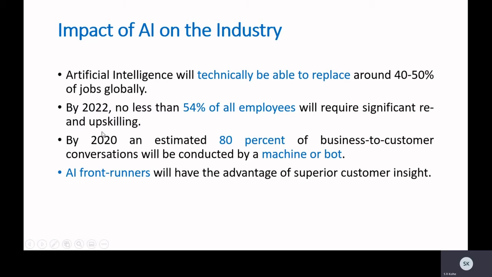So therefore we are studying this course and related courses. Also we know that by 2020 an estimated 80% of business-to-customer conversations will be conducted by machine or bot. So automation will be there and we are experiencing that right now, that conversations have been automated. We will have to be AI front runners so that we can take advantage of the current situation. We are fortunate that we are learning artificial intelligence so that we can make an advantage in the industry.